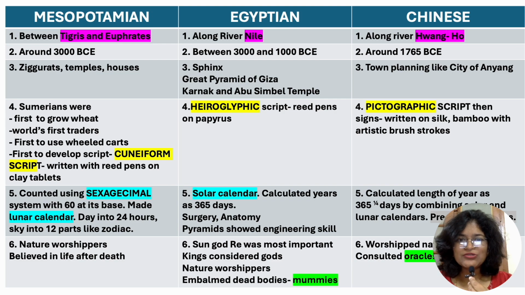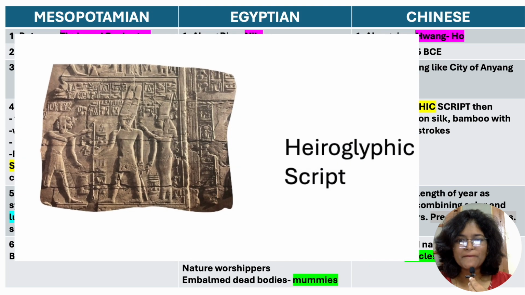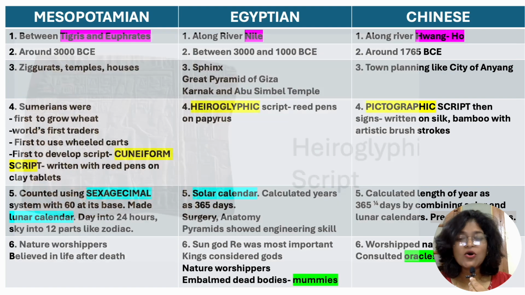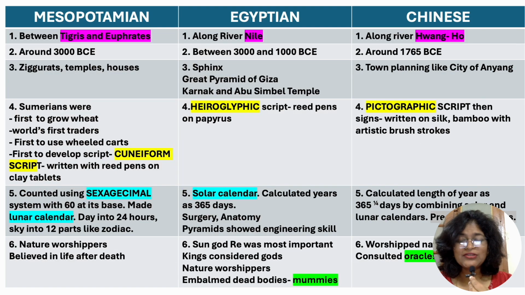The Egyptians used the hieroglyphic script. It was written with reed pens on papyrus. The Chinese initially used pictographic script in the form of pictures, but then later on they developed signs, and they were written on silk, bamboo, and bone with the help of artistic brush strokes.